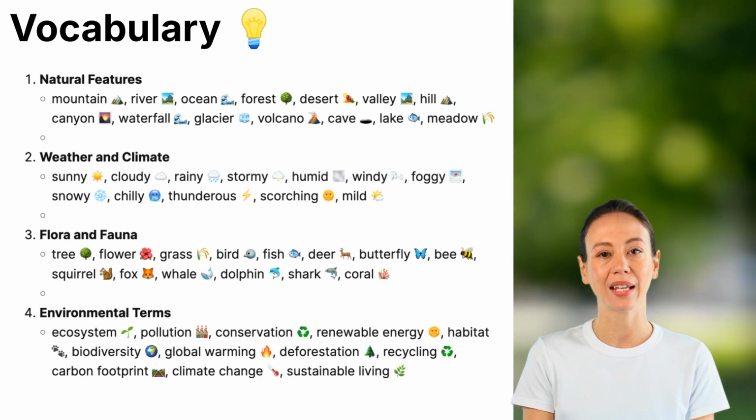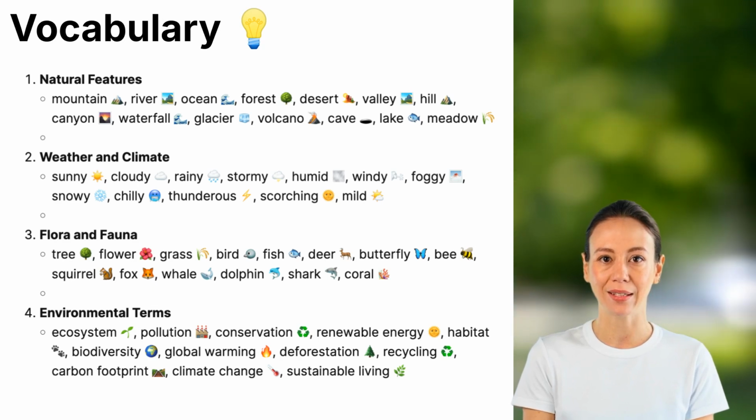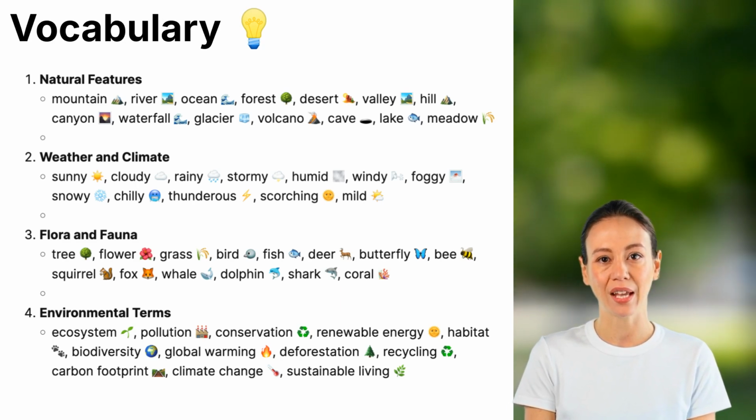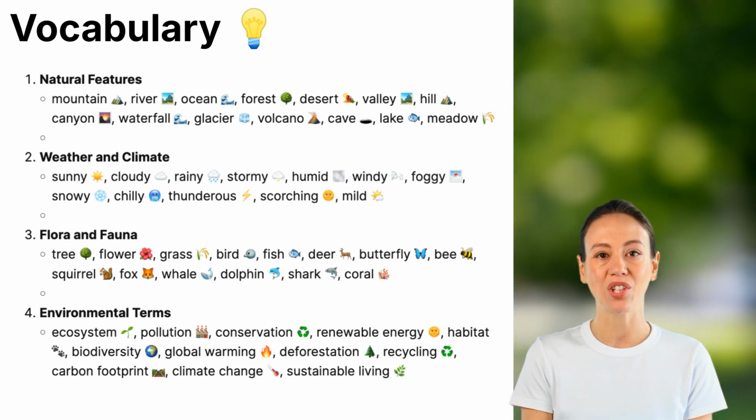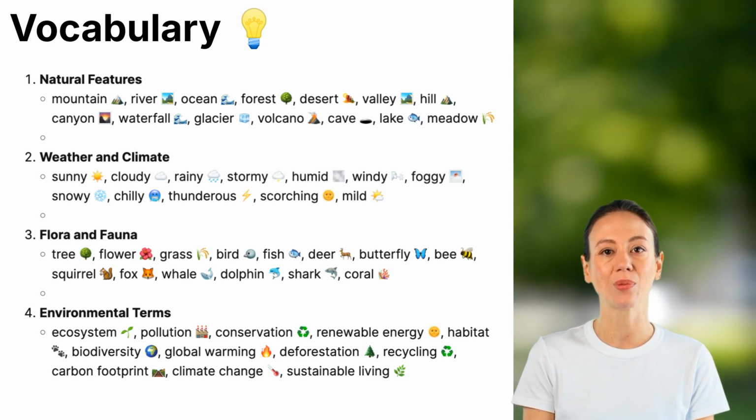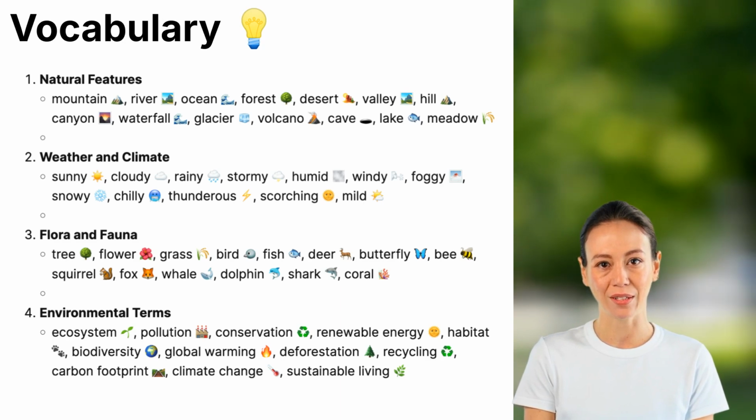A butterfly is an insect with colorful wings. A bee is an insect that makes honey. A squirrel is a small rodent that climbs trees. A fox is a wild animal with a bushy tail. A whale is a large marine mammal. A dolphin is an intelligent sea animal known for jumping out of water. A shark is a large, powerful fish with sharp teeth. Coral is a marine organism that forms reefs in warm oceans.